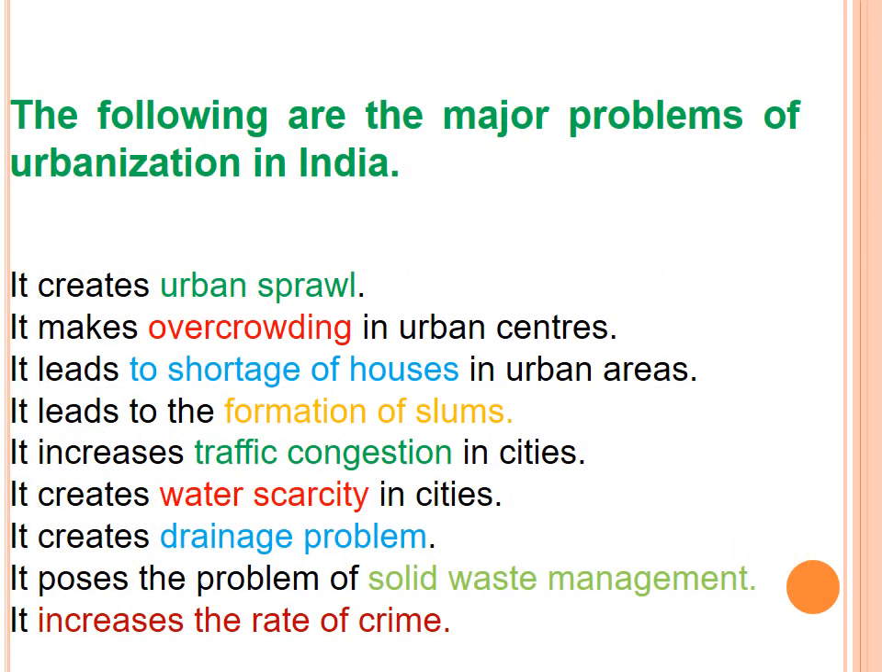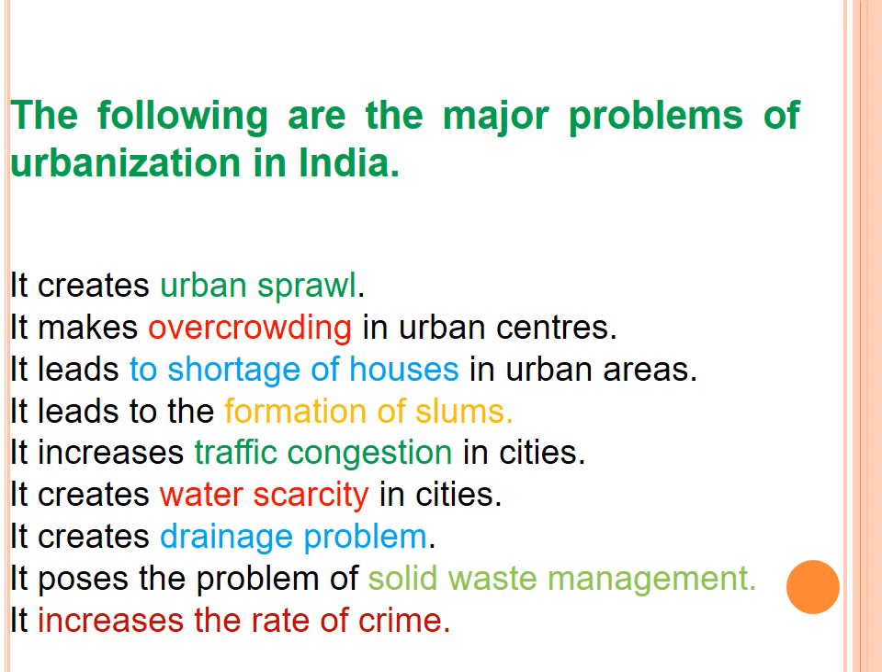The following are the major problems of urbanization in India. It creates urban sprawl. Urban sprawl means expansion of cities. It makes overcrowding, a crisis of too many people. In urban centers, it leads to shortage of houses. If the population is very high, where will they stay? So that shortage of houses will be there in urban areas. It leads to the formation of slums. Slums means slum areas. So if there is no place to stay, the people will make slums and stay there.